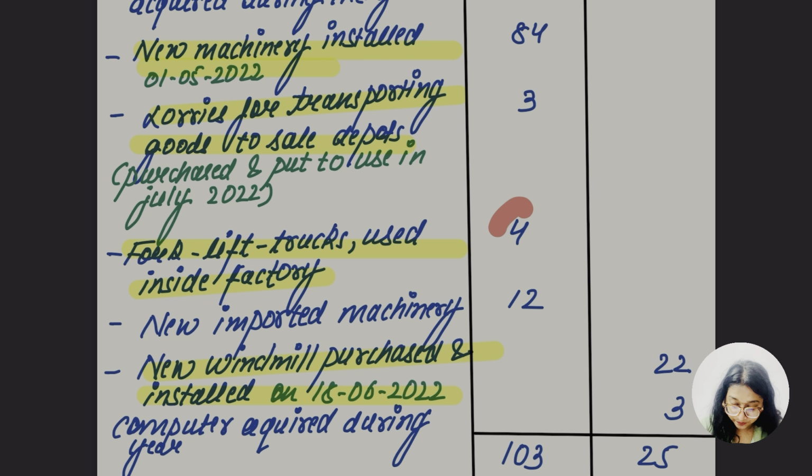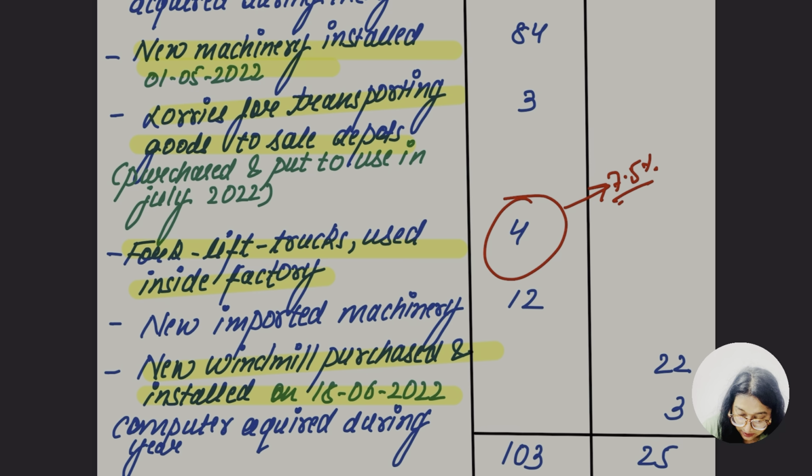Let me mark here. We are going to take another pen. We are going to take 7.5% as it was used for less than 180 days and the rate is going to be 15%. So 50% of 15% is going to be 7.5%.